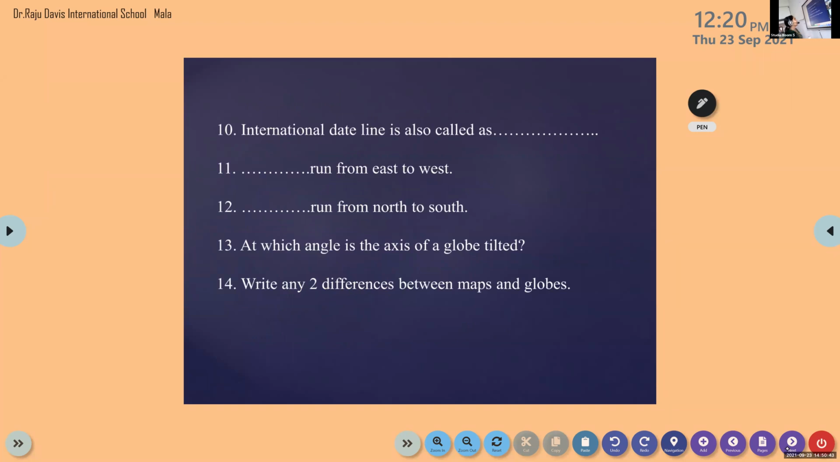International date line is also called as dash. Dash run from east to west. Question 13 and 14, please look. Make it fast, please write.